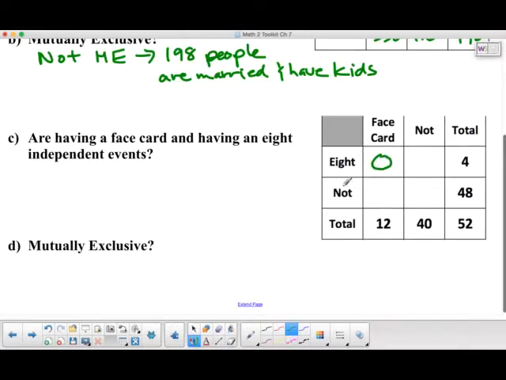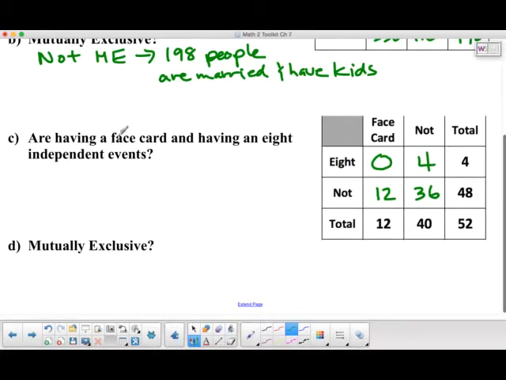So I'm going to go ahead and put 0 right there. How many cards are 8s but not a face card? Well, that's all 4 of them. Likewise, how many cards are face cards but not an 8? Well, that's all 12 of them. And then what would be left here is 36. So these would be neither a face card or an 8.